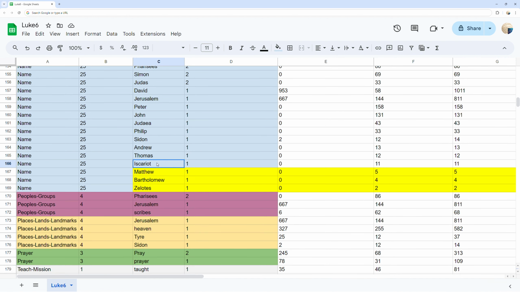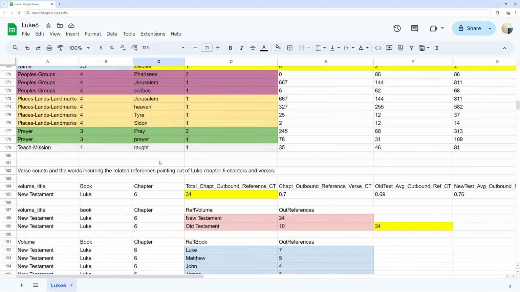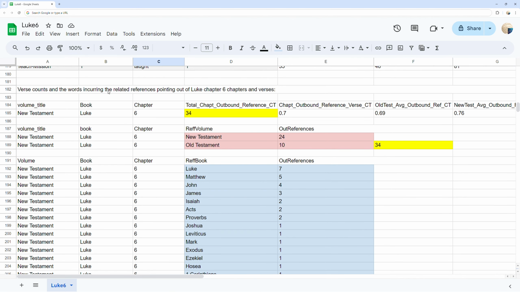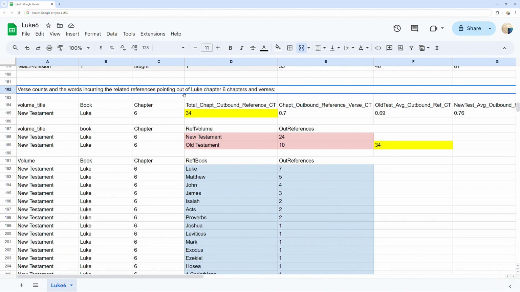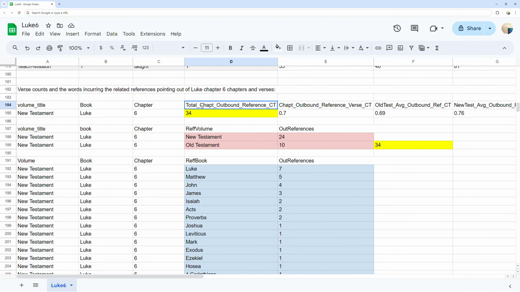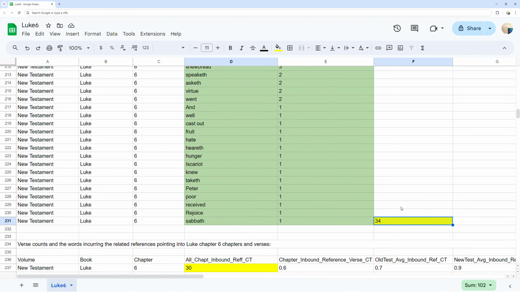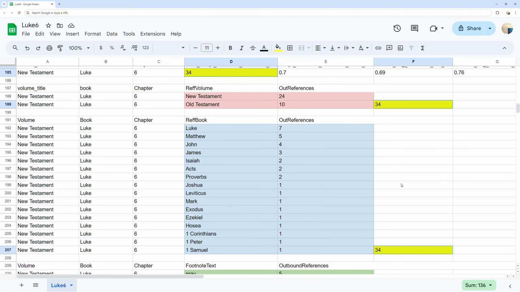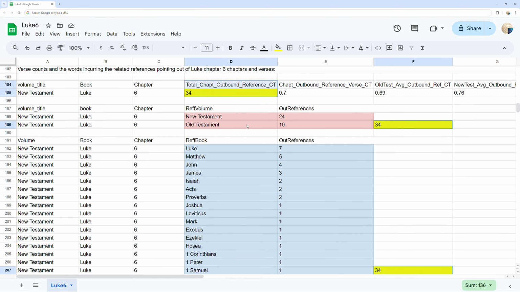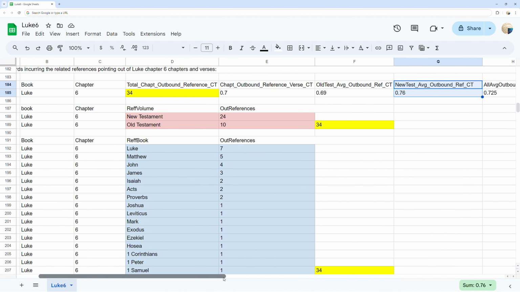Verse counts and the words incurring the related references pointing out of Luke chapter 6 chapters and verses. You can see in yellow the total outbound references, pointing out Luke chapter 6 at 34 references, as well as the counts per each verse in Luke chapter 6 and the average outbound reference per verse at 0.7 per verse, and see the per verse rates for the Old Testament, New Testament, and both to the right for comparison.